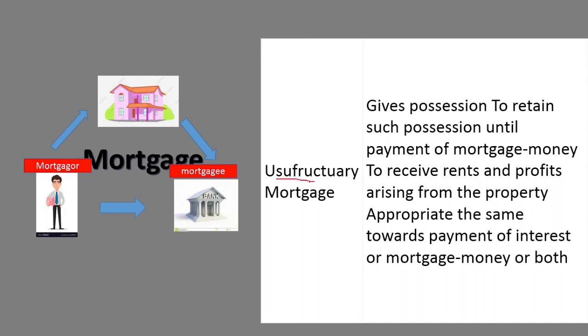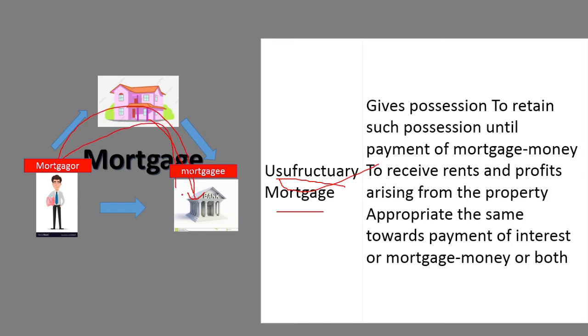Next is usufructuary mortgage. I told you in the previous mortgages possession is still with the customer, but in this usufructuary mortgage there is a difference. Possession will be given to the hands of the bank. That means the ownership will transfer, and the possession also will transfer.